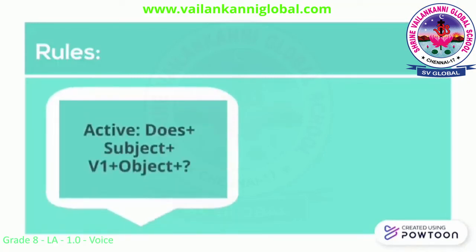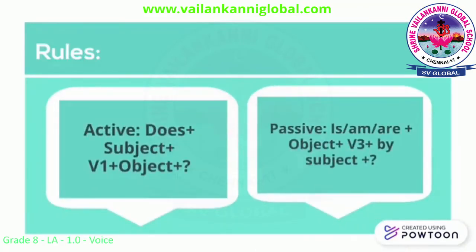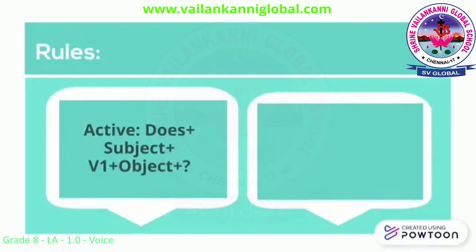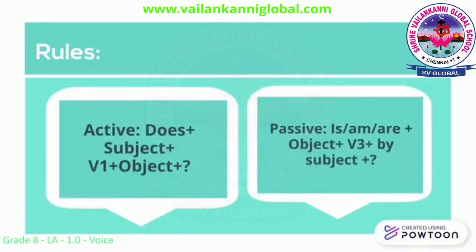So the final rule of simple present tense is active voice question to passive form question. The question will begin with does or do according to the number of subject, and then there will be verb 1 without adding s or es, and then object. Active voice auxiliary verb for simple present tense we know very well. Do or does should be used according to the number of subject. So the auxiliary verbs of passive voice will be is, am, are, and then we must add object plus V3 form of the main verb should be used, then add by, then complete the question.